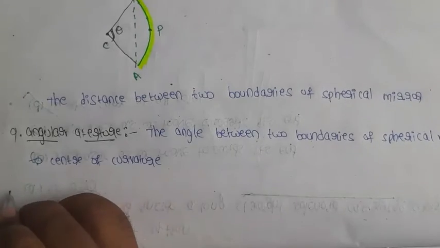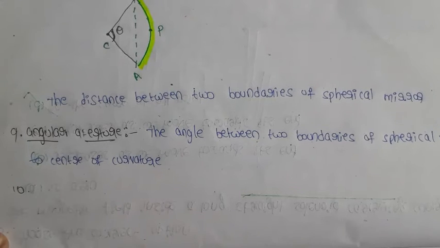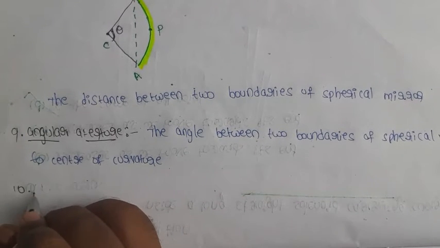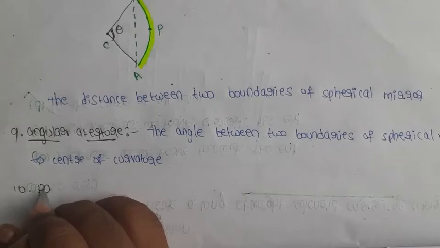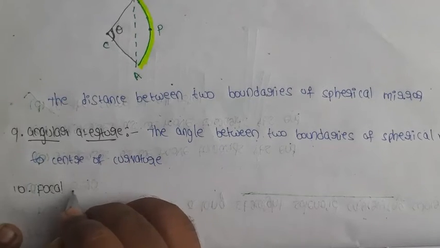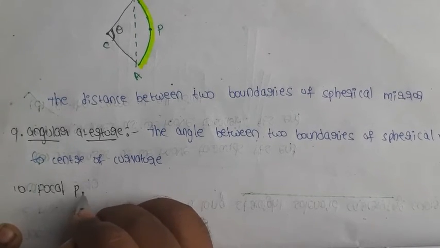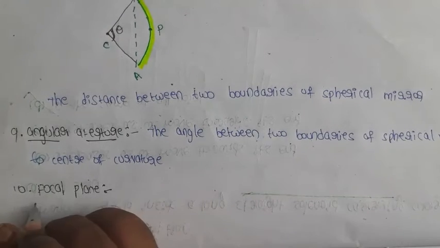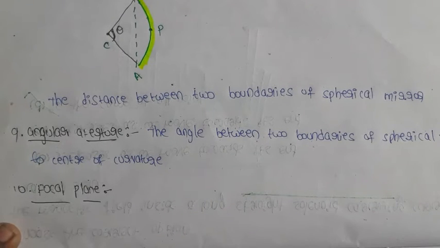Next definition, focal plane. What is meant by focal plane? First of all, focal plane is a vertical plane.